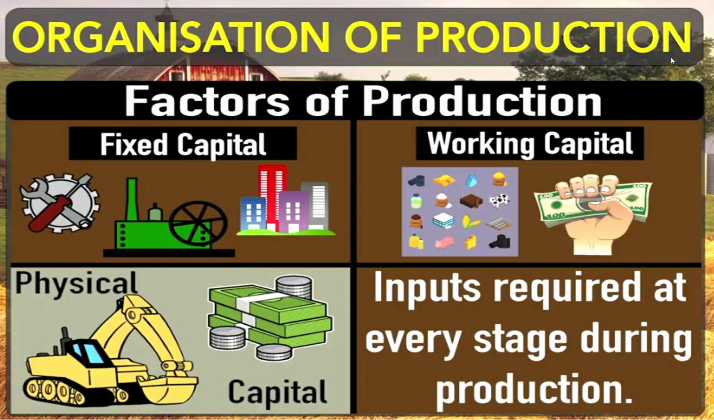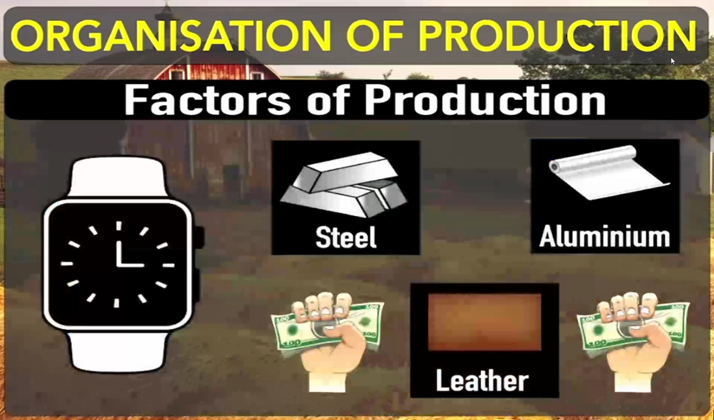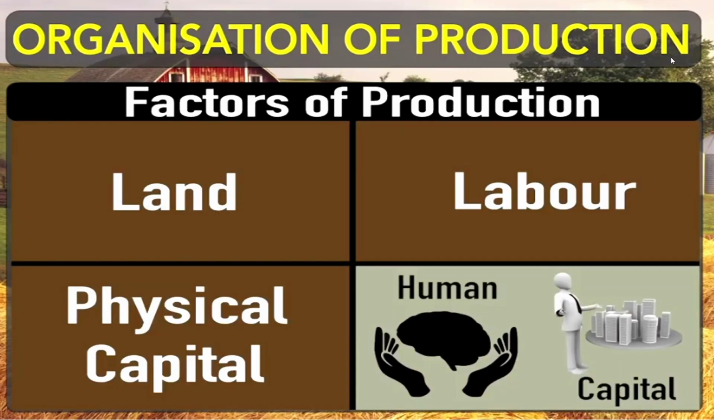Now, dear students, we will move to the next one. We have discussed land, labor, and physical capital. Now we'll move to the fourth factor, which is also very important like the other three. It's human capital. Human capital is a term which describes something about humans as capital.